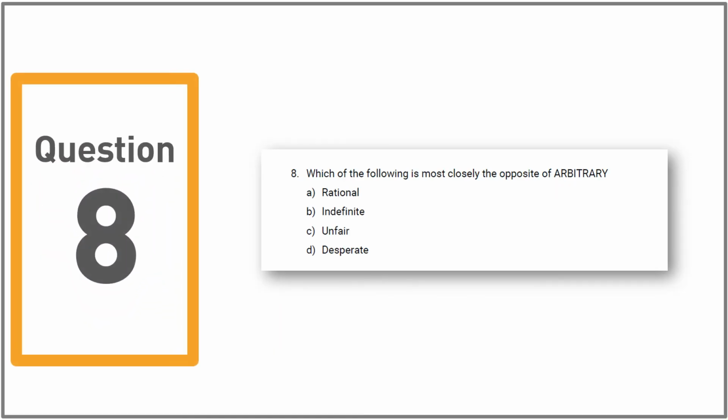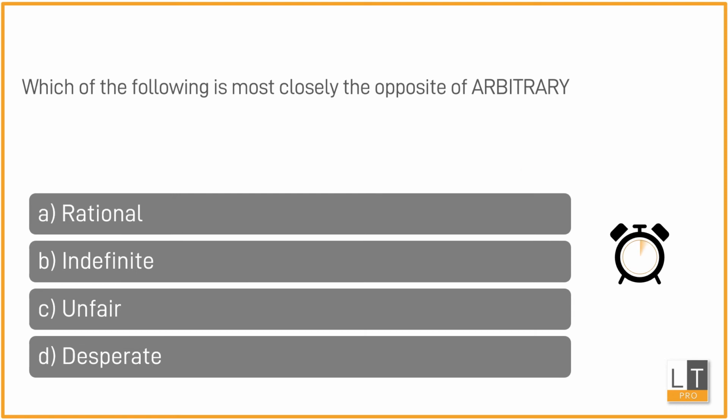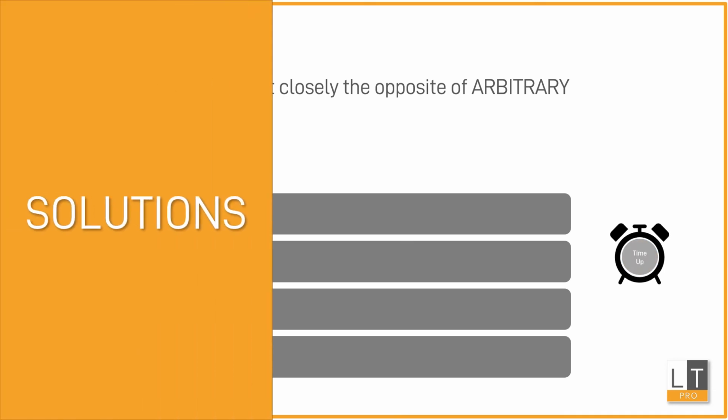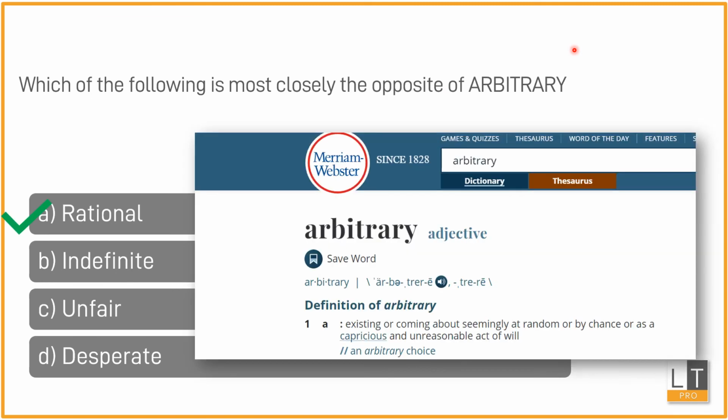Question number 8. Try solving the question by yourself. In this question, we are looking at the antonym, the word that is the opposite of arbitrary. The answer to this is rational. This is because the meaning of arbitrary is something that is very random, done without an act of will, whereas rationality means that it has been done after giving due thought. Therefore, the answer to this is option A, rational.